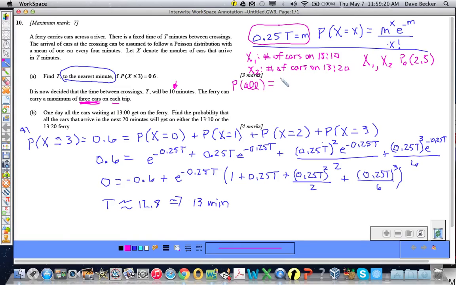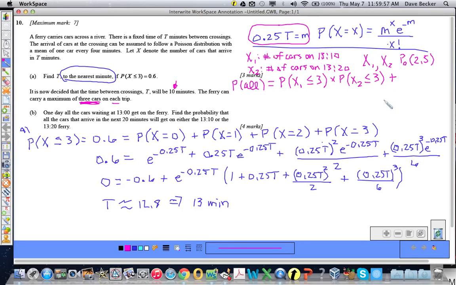The first thing I'm going to do is the probability that x sub 1 is less than or equal to 3, right? So that would be 3, 2, 1, or 0, times the probability that x sub 2 is less than or equal to 3. So that takes care of all types of combinations, 3-0, 3-1, 3-2, and 3-3, and vice versa.